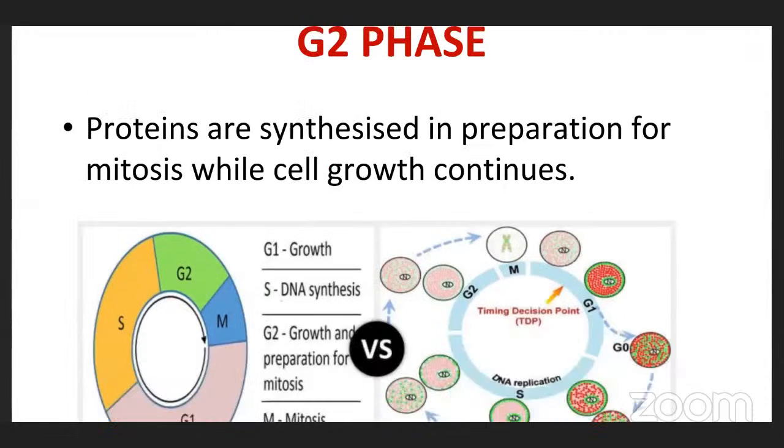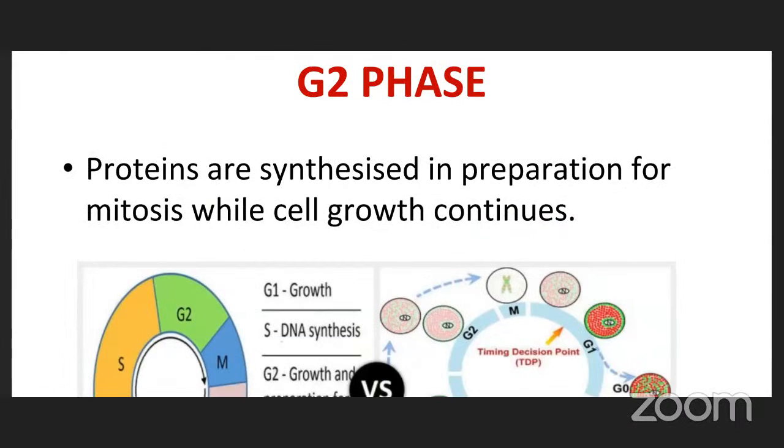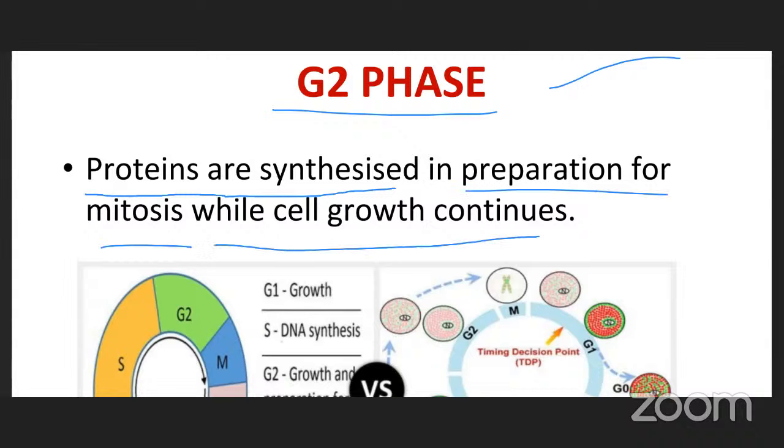This is gap 2 phase. Gap 2 phase is mainly responsible for proteins being synthesized in preparation for mitosis while cell growth continues. What are the proteins required for cell division? Those proteins are mainly synthesized by the cell in G2 phase. One thing, it is preparation for mitosis while cell growth continues. And one more change is that proteins are synthesized for cell division.